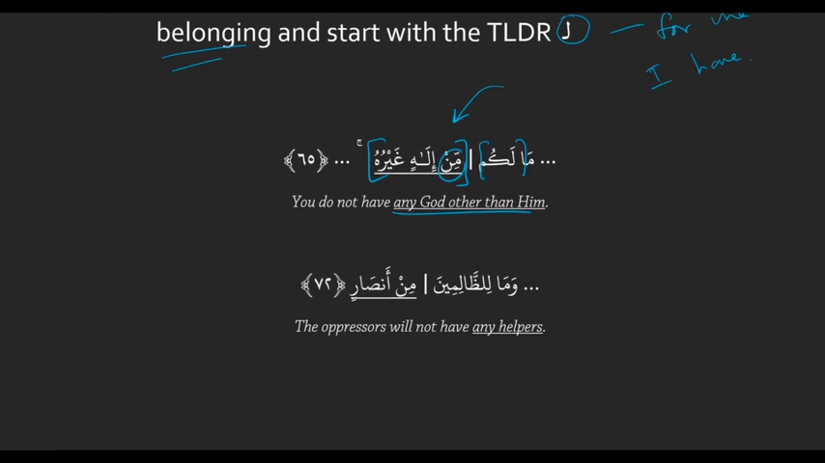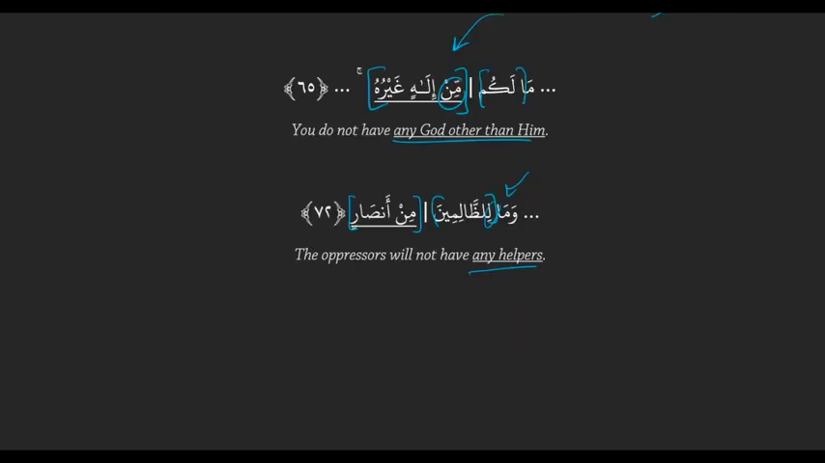And then another example here, وَمَا لِلظَّالِمِينَ مِنْ أَنصَارٍ. It looks like a sentence that's just full of TLDRs, right? لِلظَّالِمِينَ and min ansar. A string of TLDRs there. And then our other hint is that the sentence starts with the TLDR li. And it translates as, the oppressors will not have any helpers or a single helper. Okay? Is that clear?